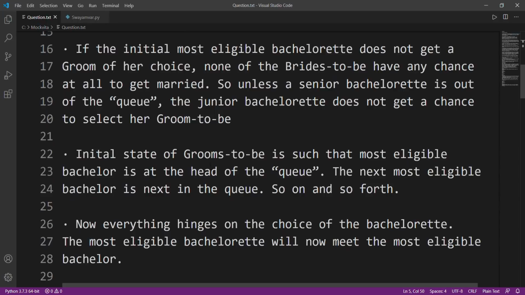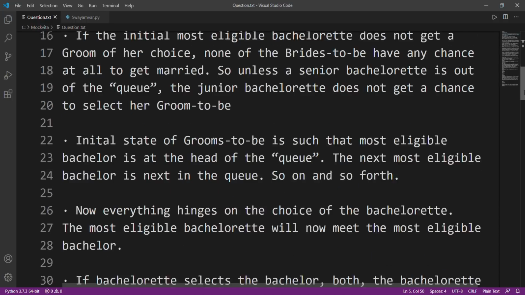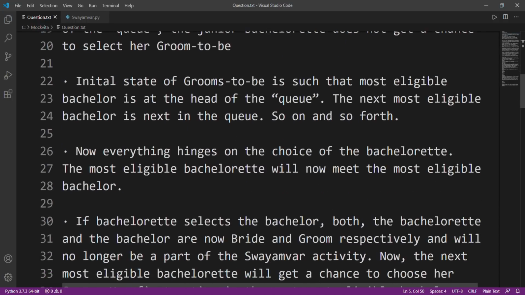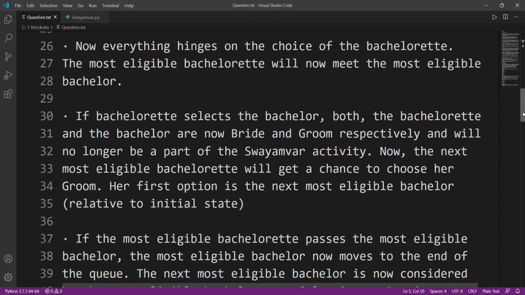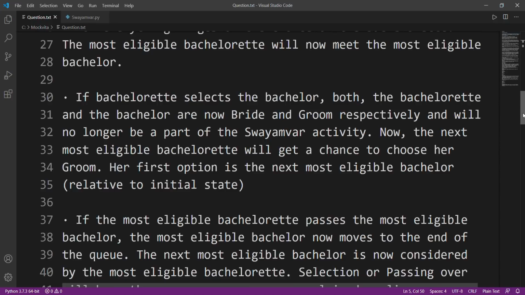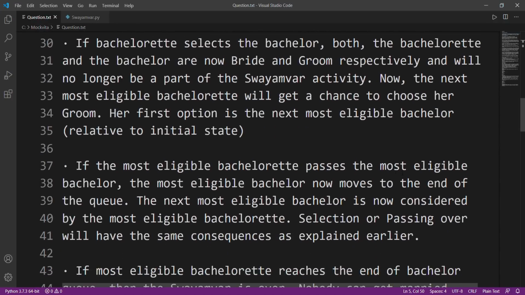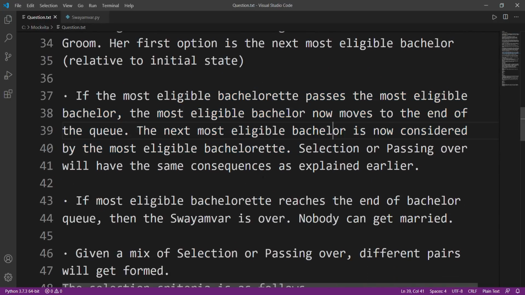So the initial state of grooms-to-be is such that the most eligible bachelor is at the head of the queue, then the next most eligible. So the groom part is useless. We don't need it. Now everything hinges on the choice of bachelorette. Yes, girls are everything. If a bachelorette selects the bachelor, both the bachelorette and the bachelor are now bride and groom. Don't need that. If the most eligible bachelorette passes, the most eligible bachelor now moves on to the next. This was also useless.